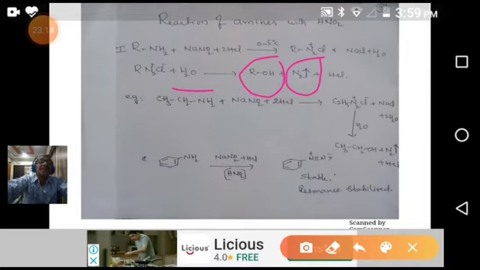This is very important: aliphatic diazonium compounds are unstable. That's why they easily undergo hydrolysis in the presence of water, giving alcohol and nitrogen gas.